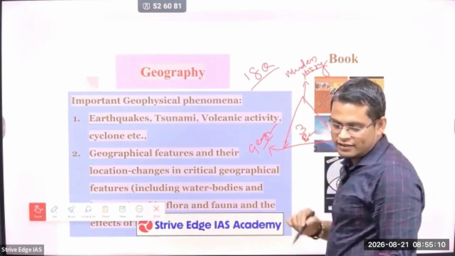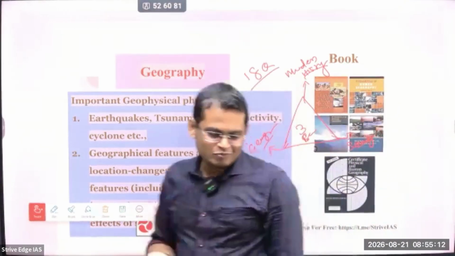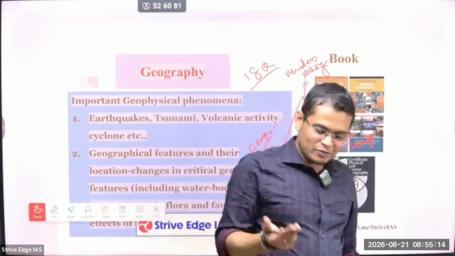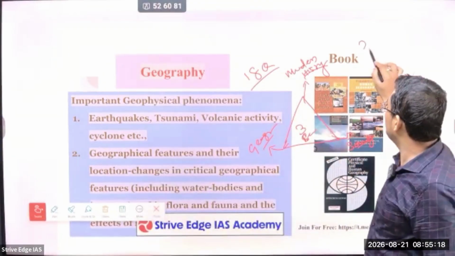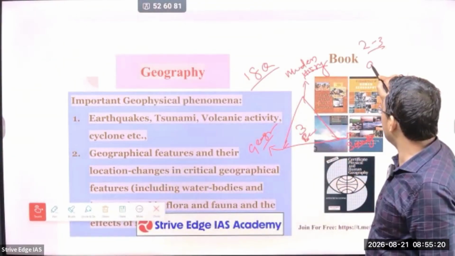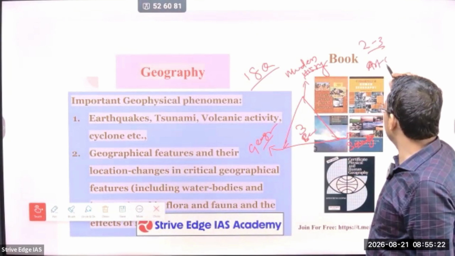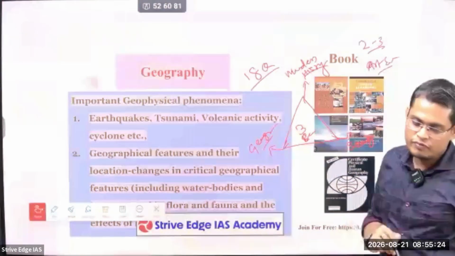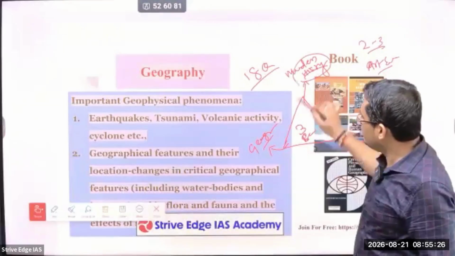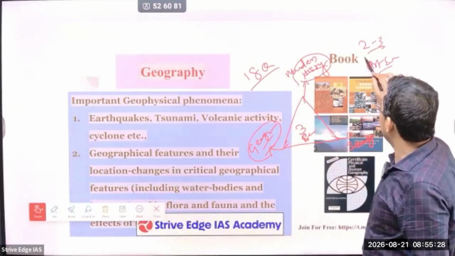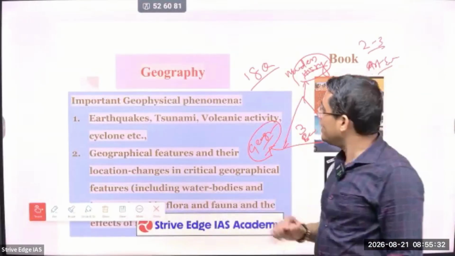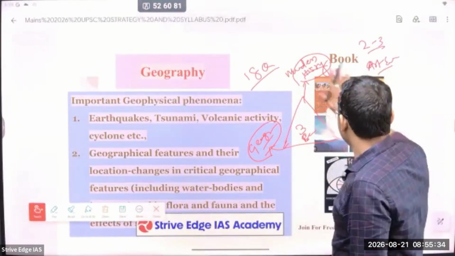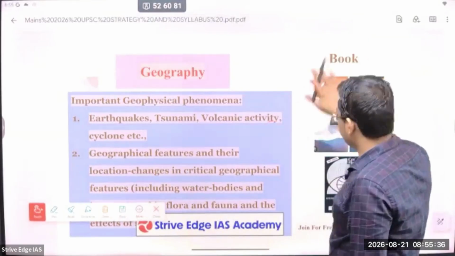If you do excellently in these 18 questions, sometimes 19-20 questions are directly asked from these 3. I think 2 to 3 questions they ask from art and culture, and some from world geography. But if you want to score good marks in your GS1, you have to focus on these 3 things: geography, society and modern history. Okay, let's move ahead.